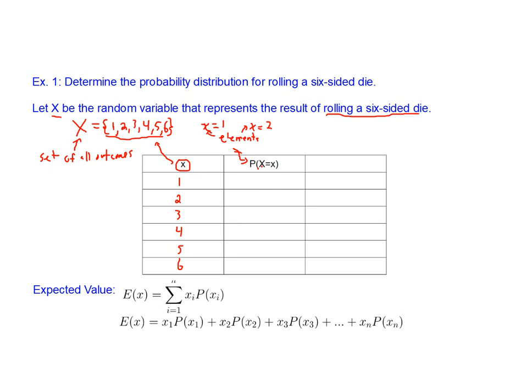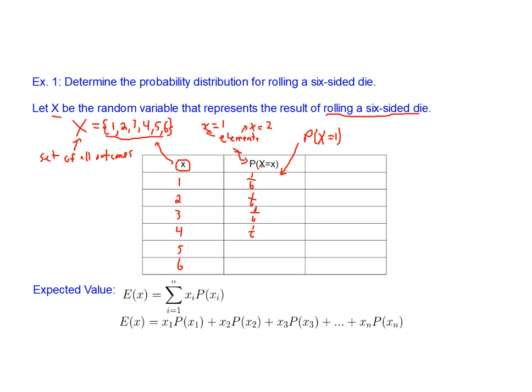So for this first entry in the table, we're really finding what's the probability that our random variable is equal to 1. In other words, what's the probability that we roll a 1? And the probability here is just 1 out of 6. There are 6 possible outcomes, and this is what we call a uniform distribution. Every outcome is equally likely. So our probability is 1 out of 6 for each of these outcomes.